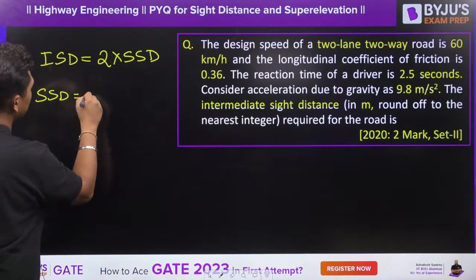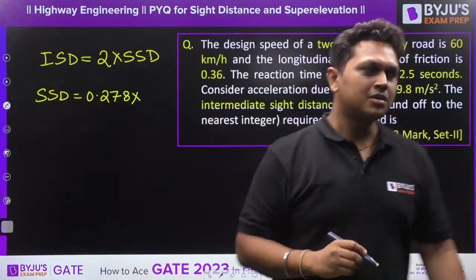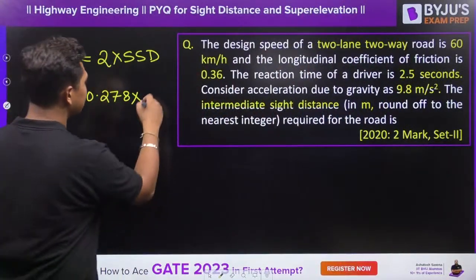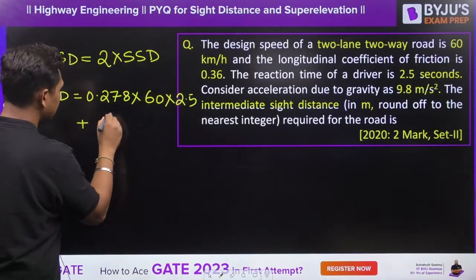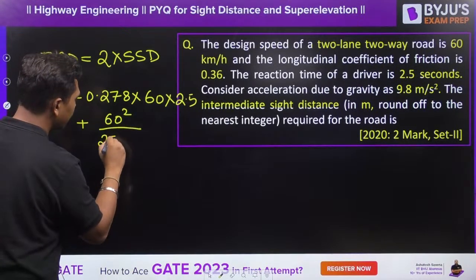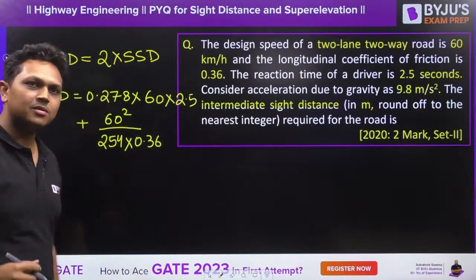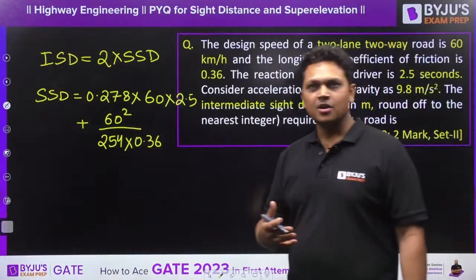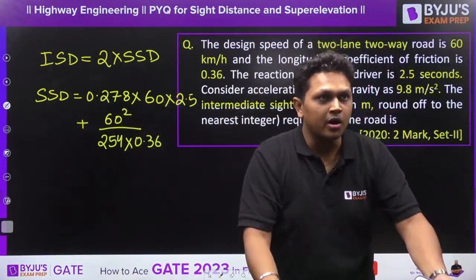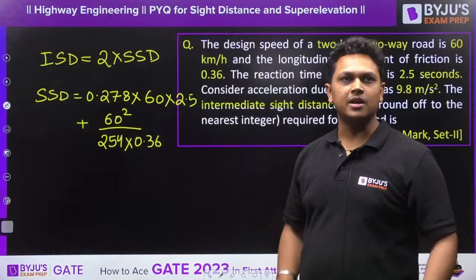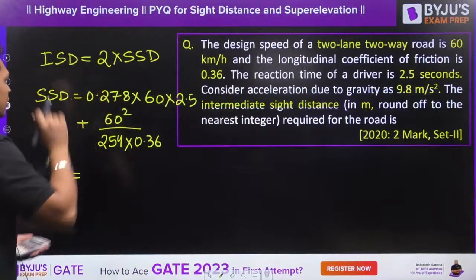Stopping sight distance is equal to 0.278. Can I directly put the values? 0.278, velocity is 60, reaction time is 2.5, plus 60 square upon 254 multiplied by 0.36. Directly put the values. This is the power of practice. You can skip a step. If you practice even more, next time just take the calculator and start calculating. No need to write this also. But this will come only with practice. You have to practice as many questions as you can. Calculate.